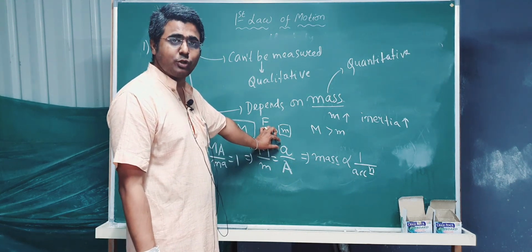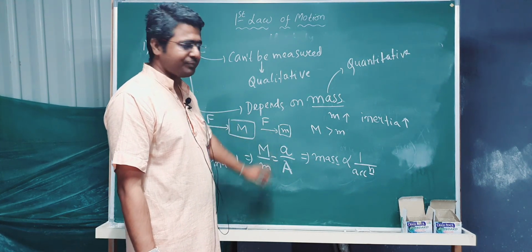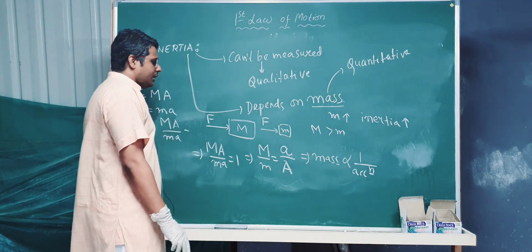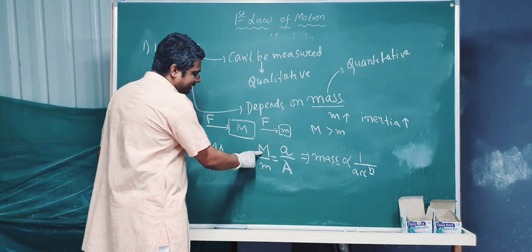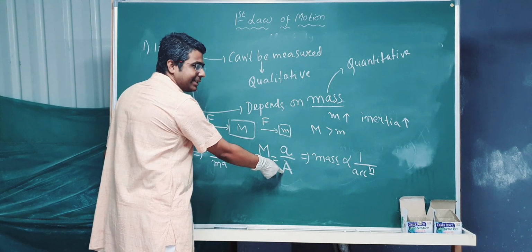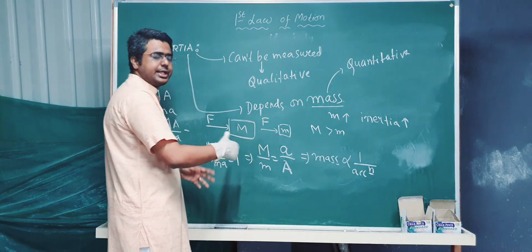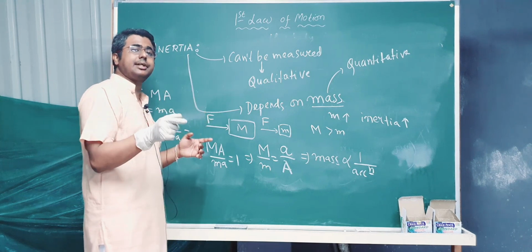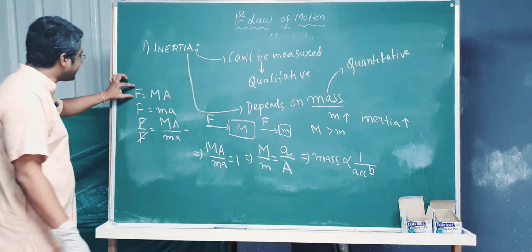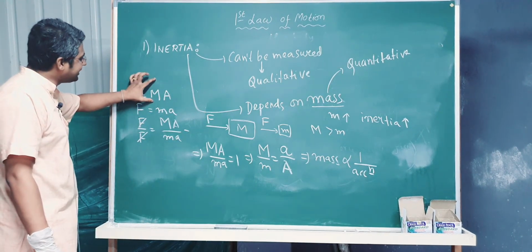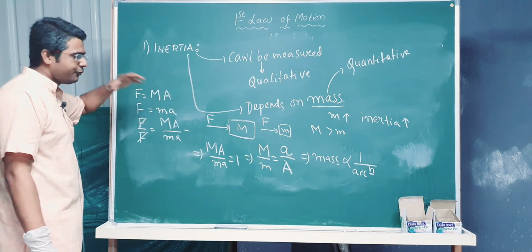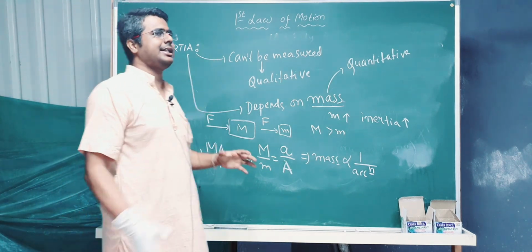The more you increase the mass, the more the acceleration will come down. Why? Because the force is the same. If you increase this mass, acceleration will come down. So whenever your mass increases, acceleration will come down.